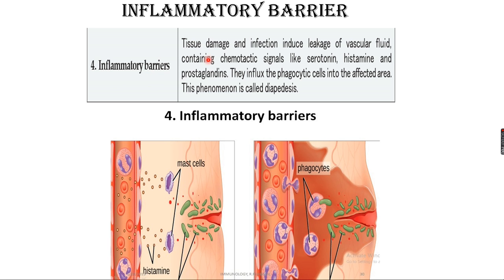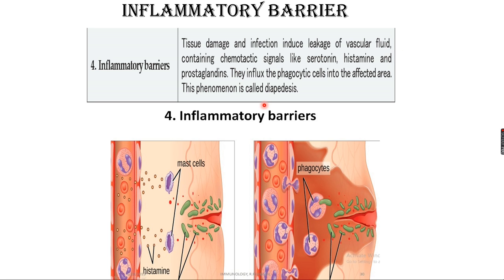All these are called inflammation. At the affected place there is swelling, redness and pain, and that is called inflammation. So there is tissue damage. This is the tissue damage region. What happened? There is leakage of vascular fluid from here to outside. And it contains important chemotactic chemical signals called serotonin, histamine and prostaglandins.